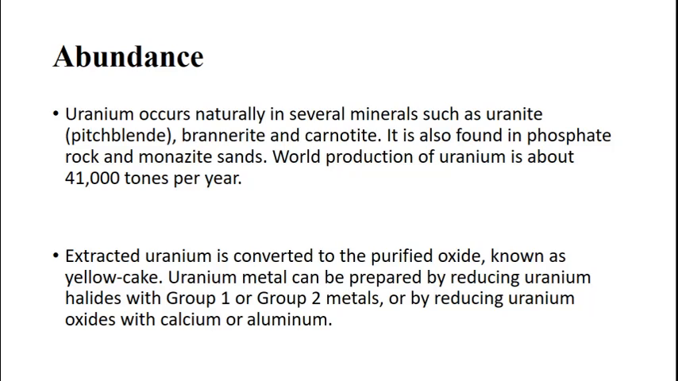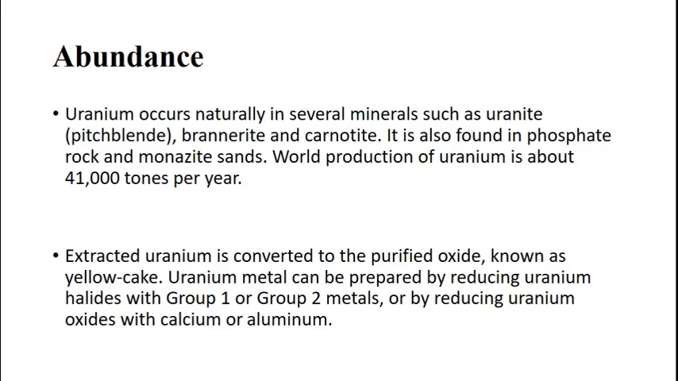Uranium is obtained not only from pitchblende, but also from several ores like braunite and carnotite. It is also found in phosphate rocks and monazite sands. The worldwide production of uranium is 41,000 tons per year, and the extracted uranium is converted to a purified oxide, also known as yellow cake.